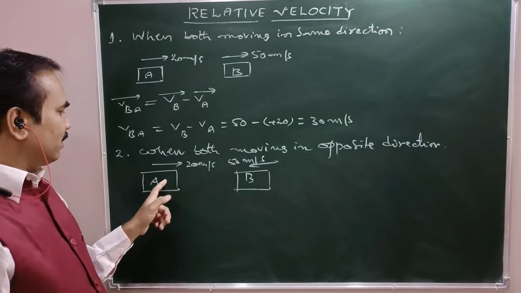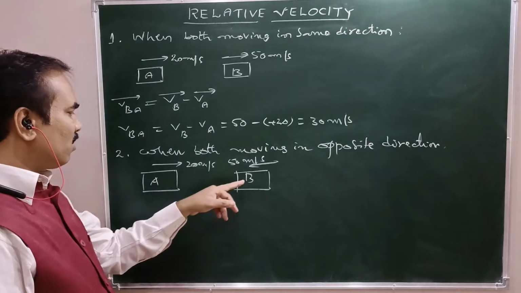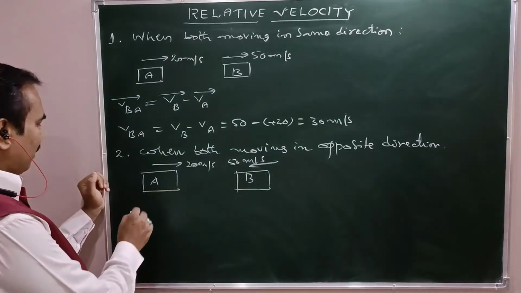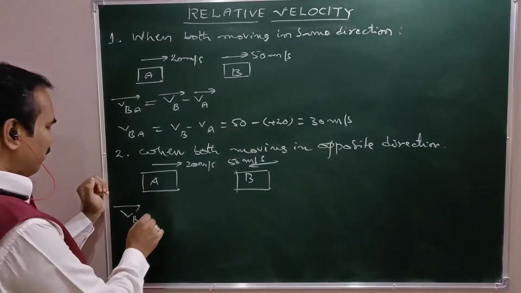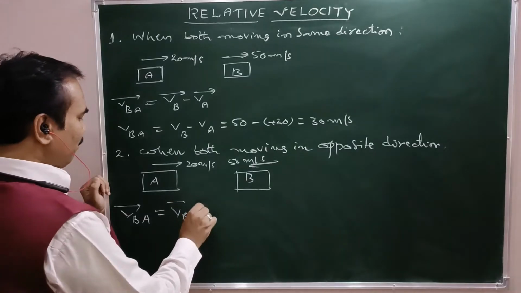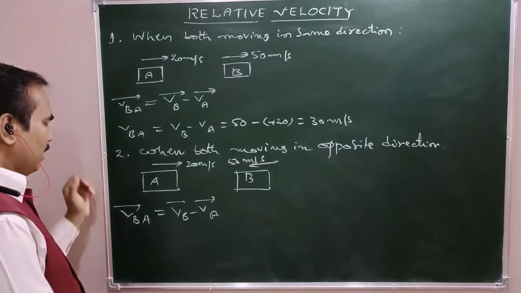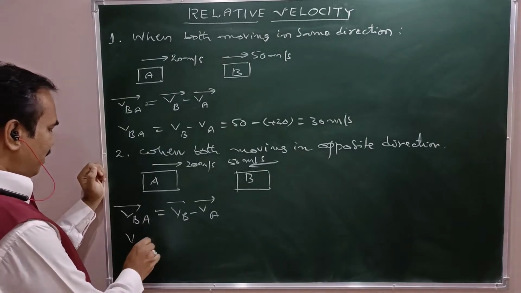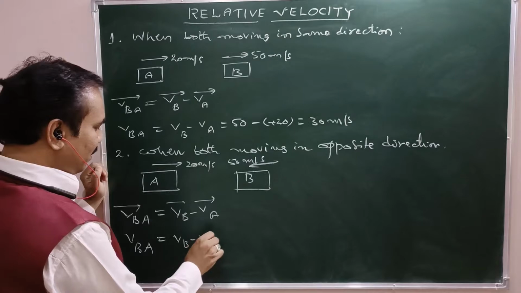See, A is rightwards but B is leftwards. Now what is velocity of B as measured by A here? VBA bar can be written as VB bar minus VA bar, that is VBA also can be written as VB minus VA.